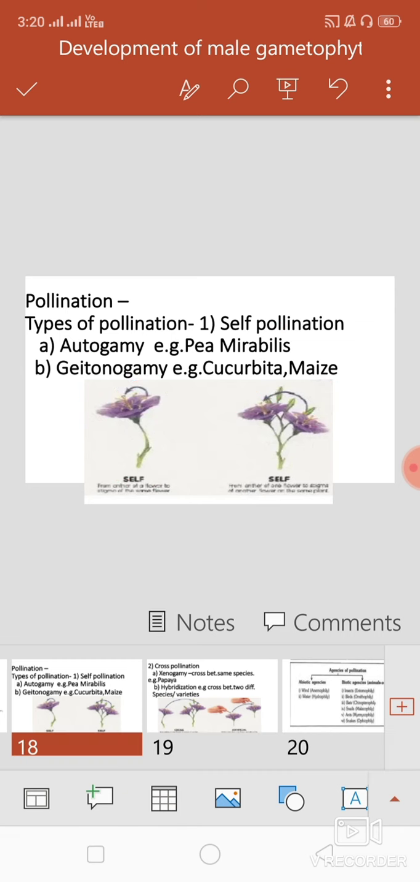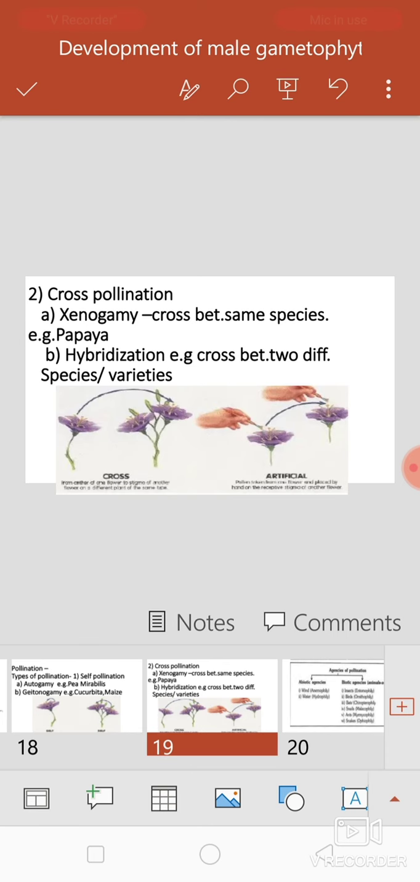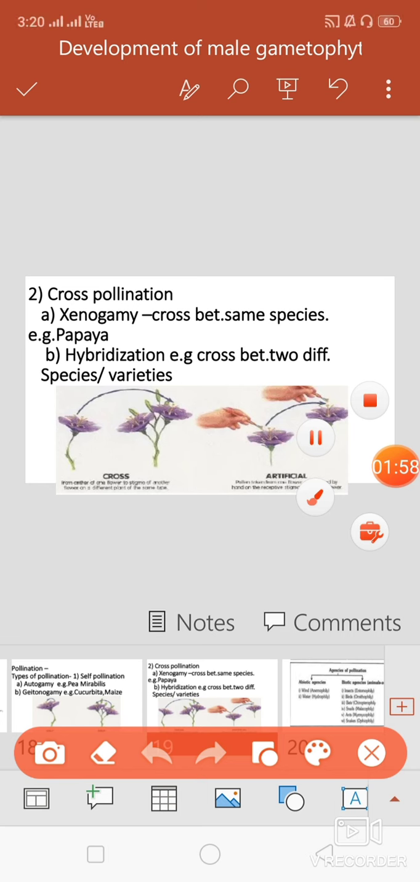Then the second type, cross pollination. First, the definition of cross pollination: transfer of pollen grains from anther to stigma of another flower produced on a different plant having similar or dissimilar species or varieties is called cross pollination. Cross pollination is again of two types: first xenogamy and second hybridization.